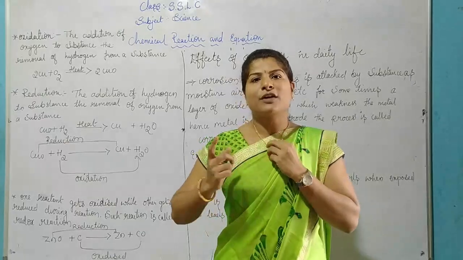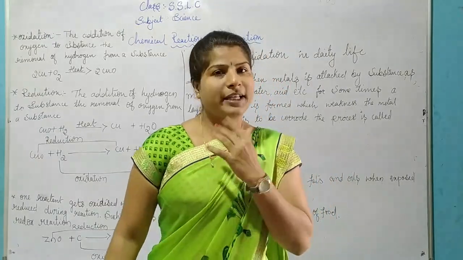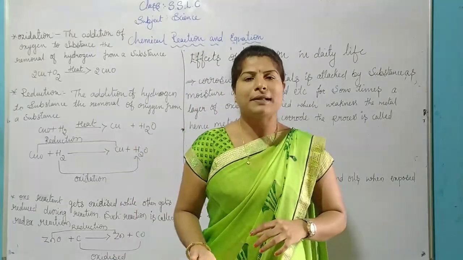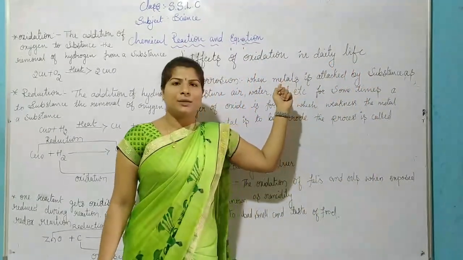When we wear silver, at first it is very shiny. After some days, it will become black. Why does this happen? Because of the corrosion process.